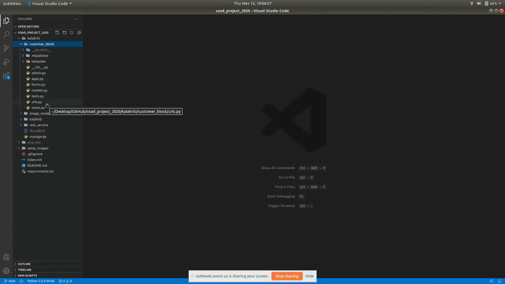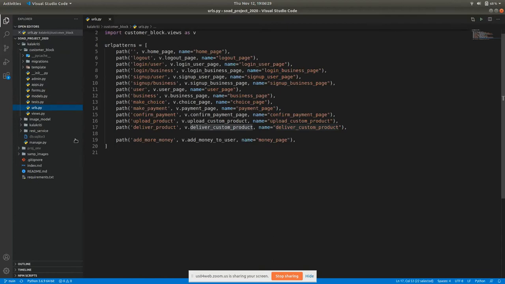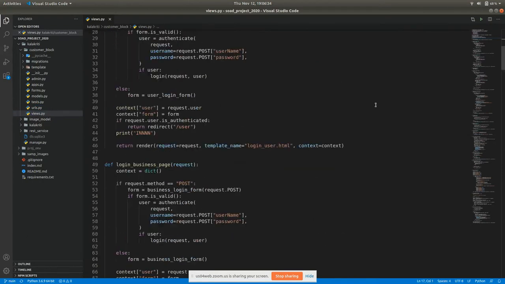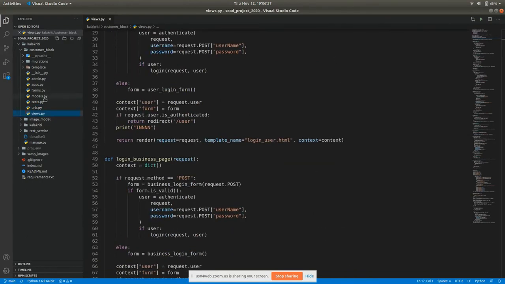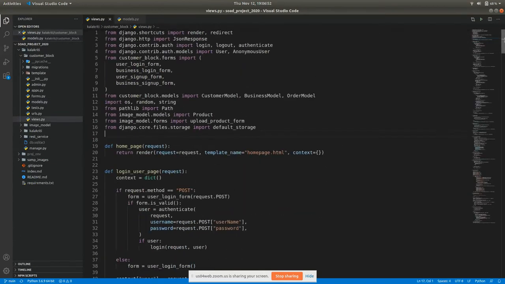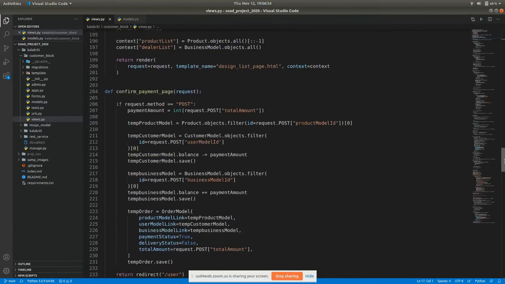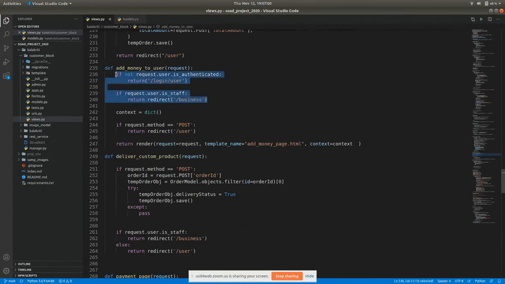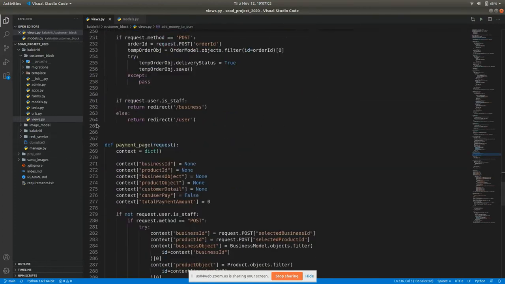On the outside, these are the URL pages, and this is the views.py file specifically where I've been mostly focused. Also designing the models. So we have 4 models in total: custom user, business model, customer model, and the orders that were placed. In views.py we have all the functions. It's quite a big code, but you can see clearly that each function has been written very carefully and edge cases have been handled very specifically. That has to be taken care of.